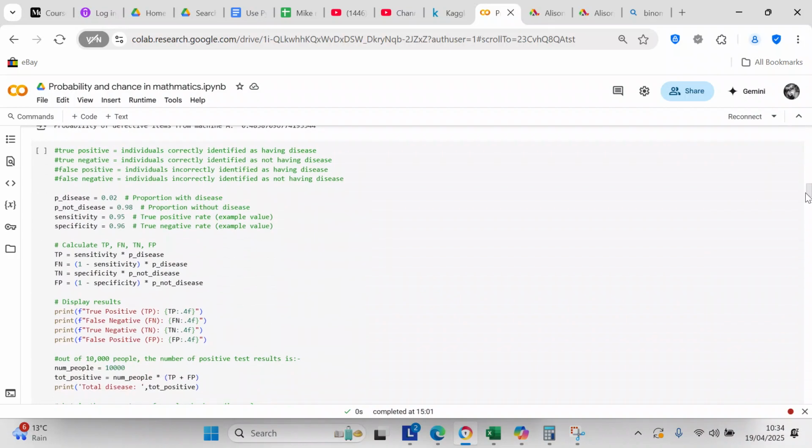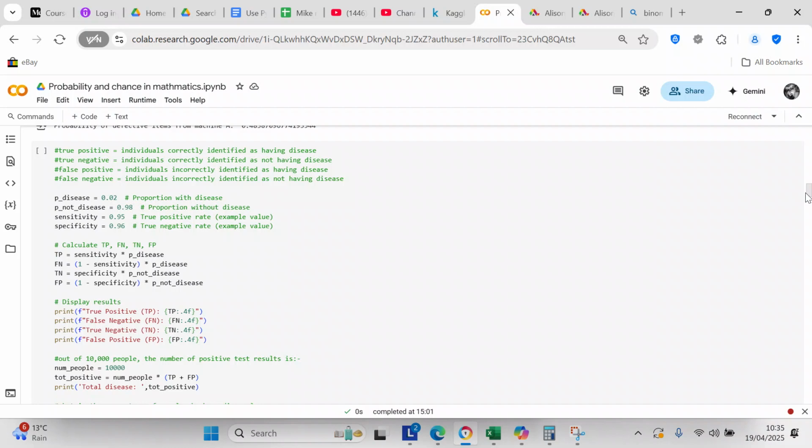So now we have another question. This is a question about disease, which I find to be quite interesting. That's something that people in the medical field are going to need to know about. So a true positive is individuals correctly identified as having disease. A true negative is individuals correctly identified as not having a disease.